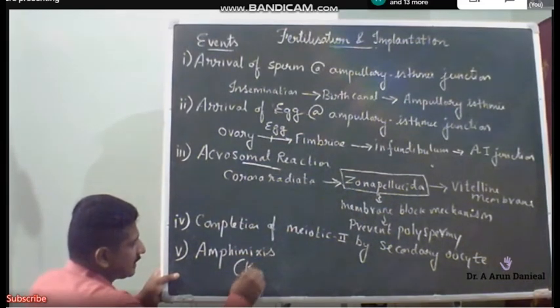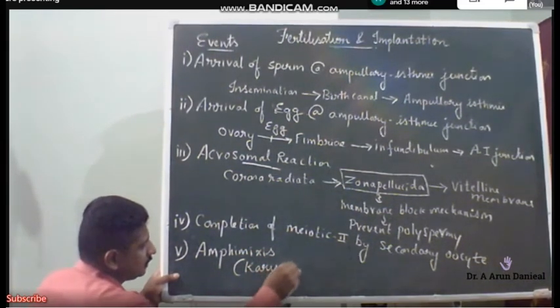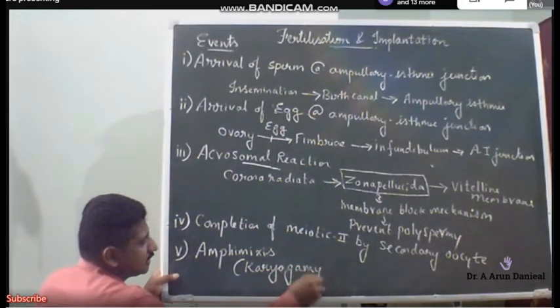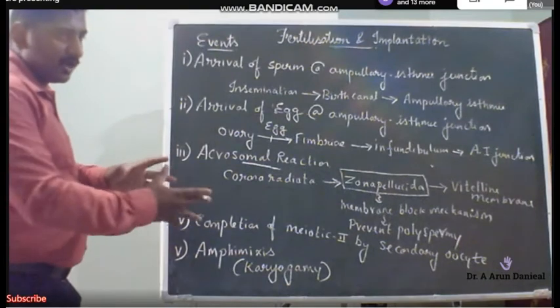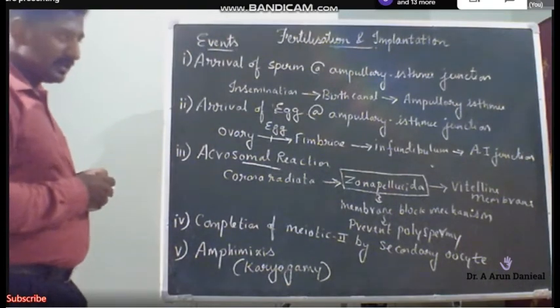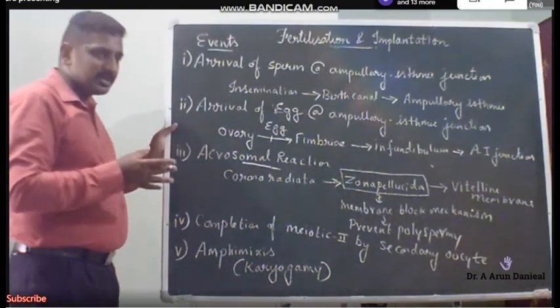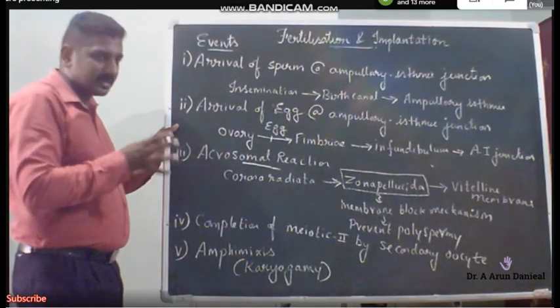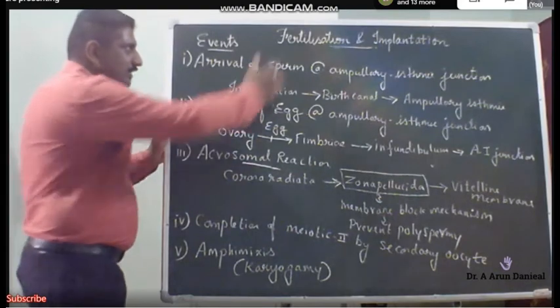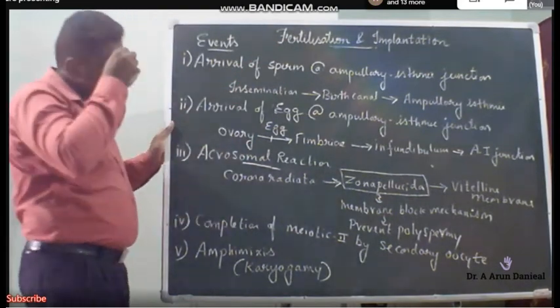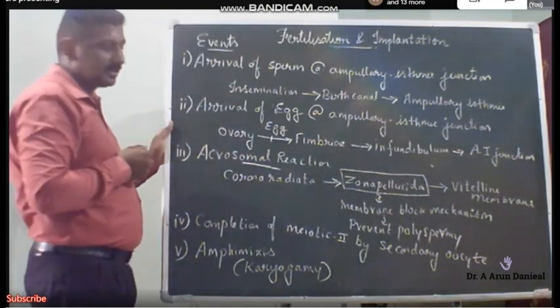People also call it karyogamy. That means the nucleus of the male and the nucleus of the female will join together. As a result, the two different genes of the male and the female are combined, leading to a new genetic combination. Any doubt in the process of fertilization or the important events involved in fertilization?